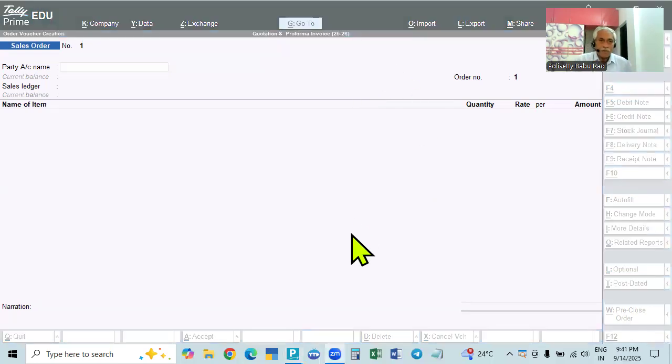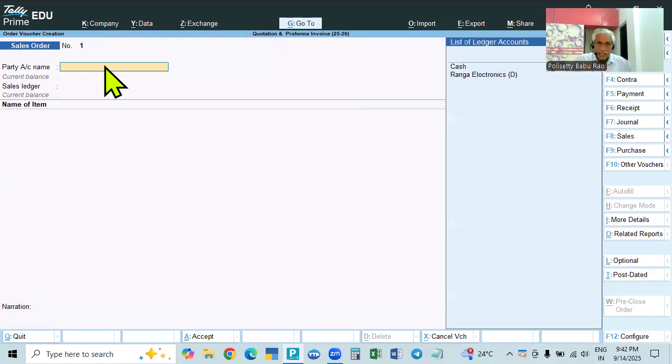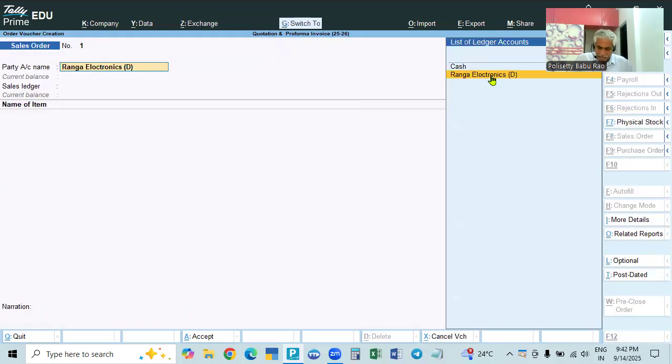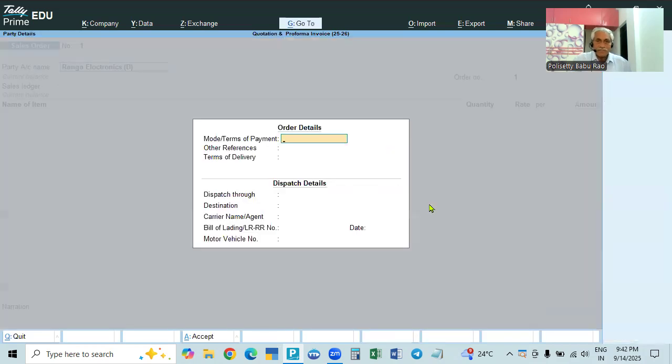Now we are giving the quotation to a party. The name of the party I created is Ranga Electronics. I gave all the details. It is a regular party, and the number is given. Now we require order details and dispatch details, because it is a sales order, so the order details will come automatically, and dispatch details we also require.